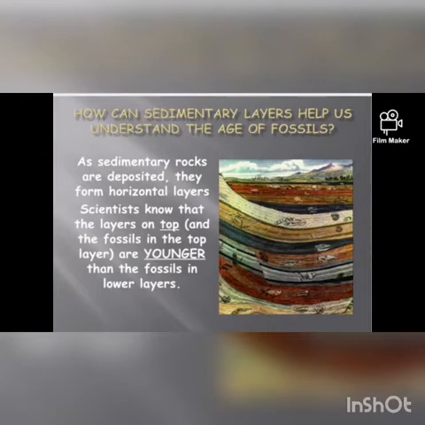With the help of this picture, you can understand how sedimentary rock is formed. As sediments are deposited, they form horizontal layers. Scientists know that the fossils in the top layer are younger than the fossils in the lower layer, right? In these fossils we can get coal, petroleum and things like that.